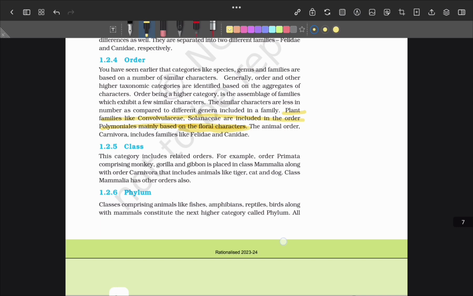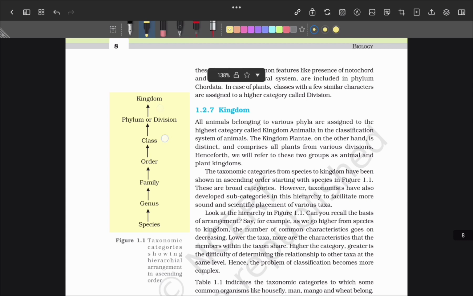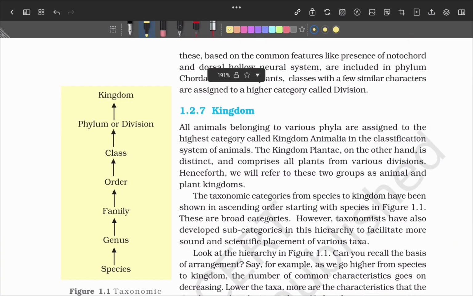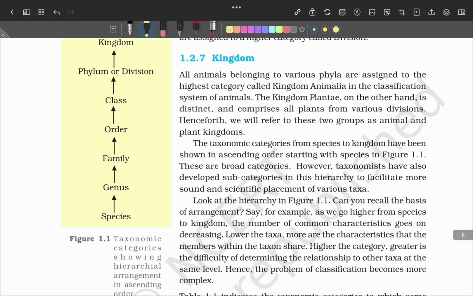Then moving down, this order, kingdom, phylum, class, order, family, genus, species, is important. Then for plants we have the name division, not phylum.